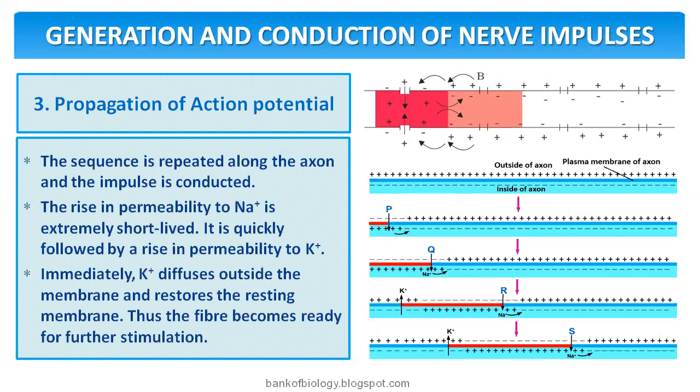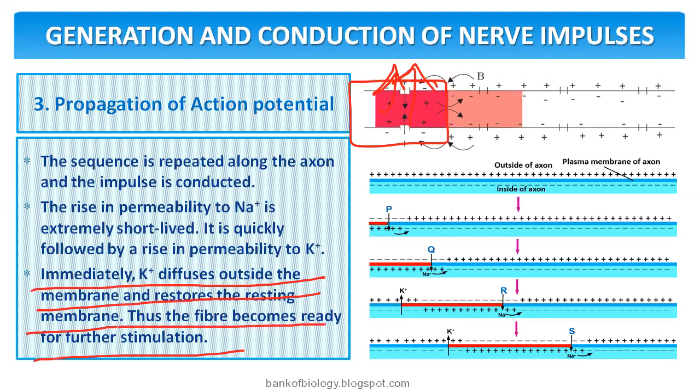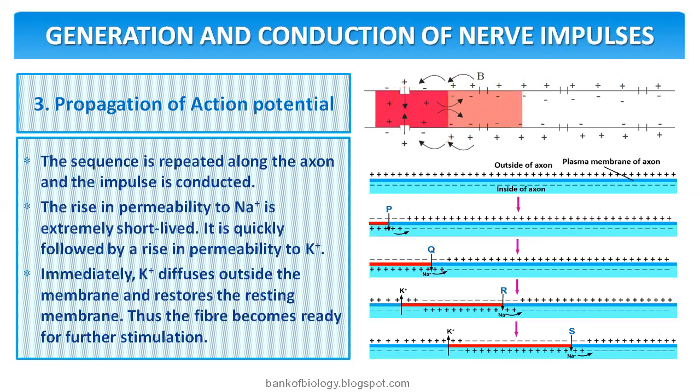Now, what is required? The polarization is transferred. When it is transferred, this area needs to become normal. For that, charge needs to be decreased, and for that, potassium efflux is required. Immediately, potassium diffuses outside the membrane and restores the resting membrane. Thus, the fiber becomes ready for further stimulation. That means if I touch again, the same process will go: influx of sodium ions with charge increase, then efflux of potassium ions, charge decreases and reaches normal, as we discussed earlier in detail.